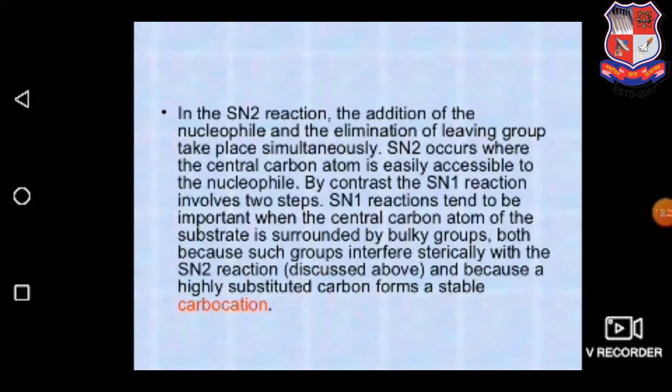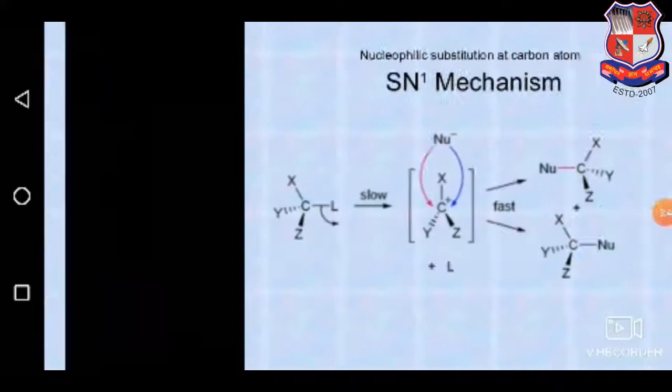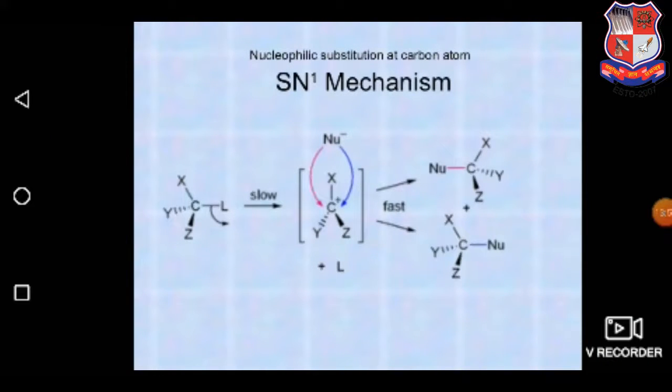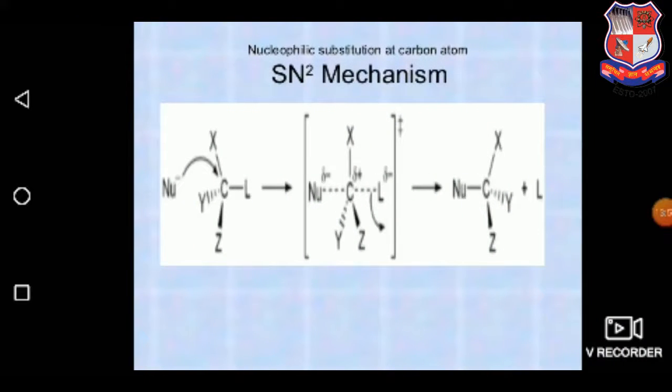By contrast, the SN1 reaction involves two steps. SN1 reaction tends to be important when the central carbon atom of the substrate is surrounded by bulkier groups, both because such groups interfere sterically with the SN2 reaction and because a highly substituted carbon forms a stable carbocation. This is the basic general mechanism of SN1. This is the general mechanism of SN2.